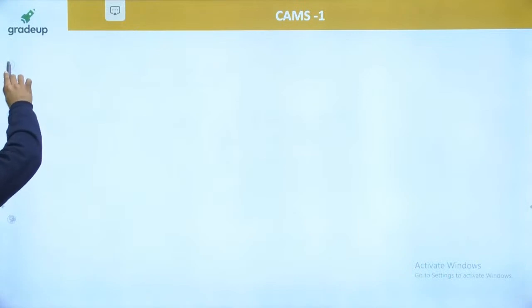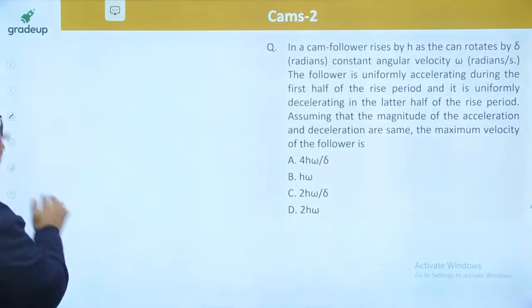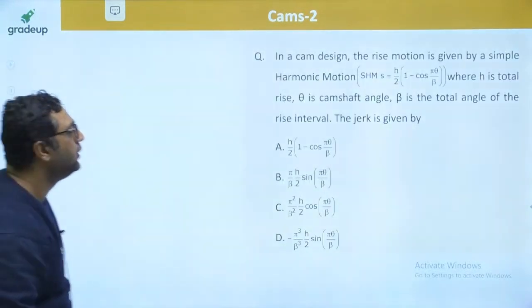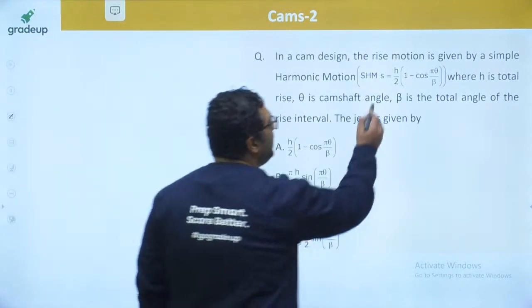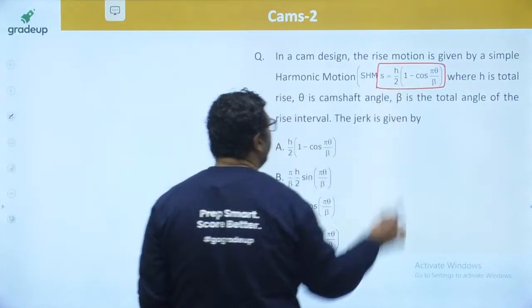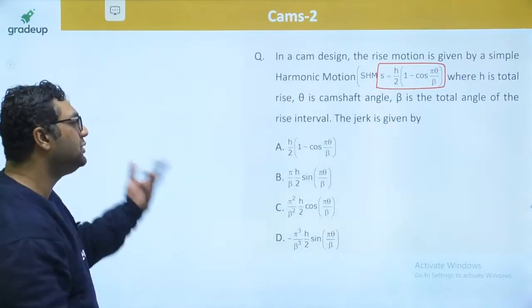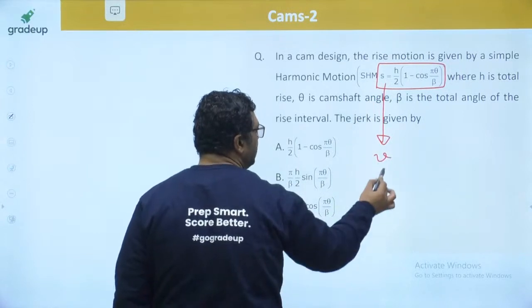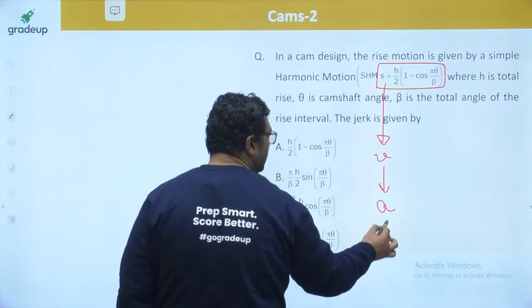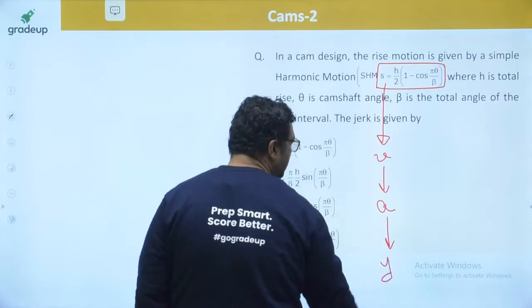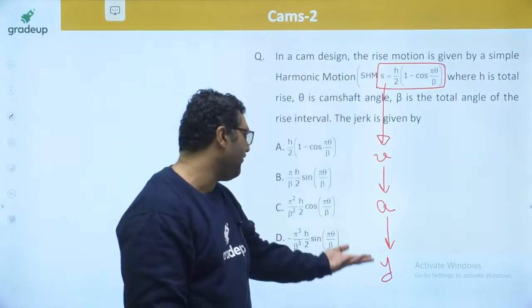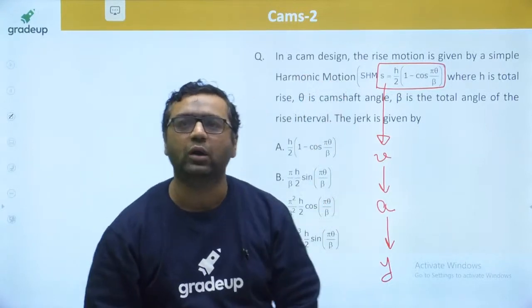So guys, as this series is for revision purpose only, that's why I am not going much into the derivation part. Like you can see, a question from GATE: displacement is given to you and they have asked about the jerk. You just need to differentiate it. The first differentiation gives velocity, the second gives acceleration, and the third gives jerk. So differentiating 3 times, you can find the answer you want.